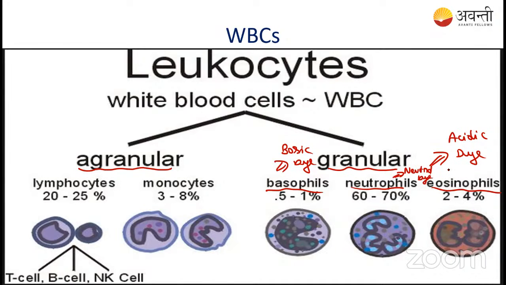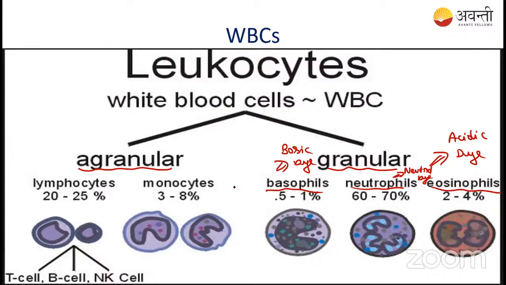That's how they got their names. Students, here you have to remember that in the leukocytes there are two types: the agranulocyte and the granulocyte. The granulocytes, which have granule-like structures in the cell, are the basophil, neutrophil, and eosinophil. Eosinophil is stained by the acidic dye, basophil by the basic dye, and neutrophil by the neutral pH dye.